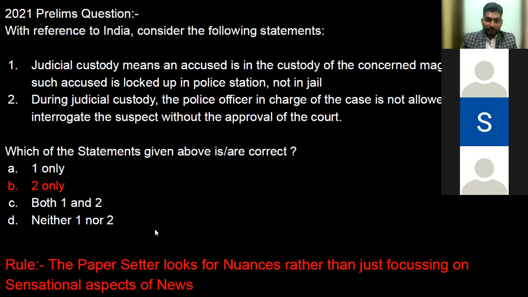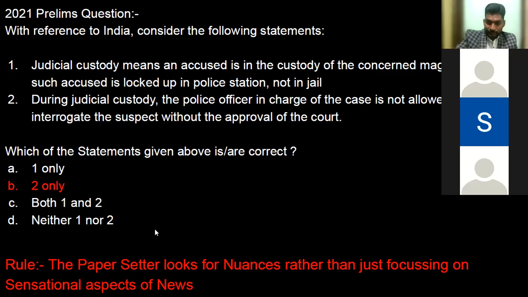All right. So here we'll be reading rule number 2 with respect to preparing current affairs. Sagna, please just read out rule number 2 mentioned at the bottom of the page. Yes, sir. The paper setter looks for nuances rather than just focusing on sensational aspects of news. He is not interested in the sensational aspects of the news, rather the intricacies, the nuances.